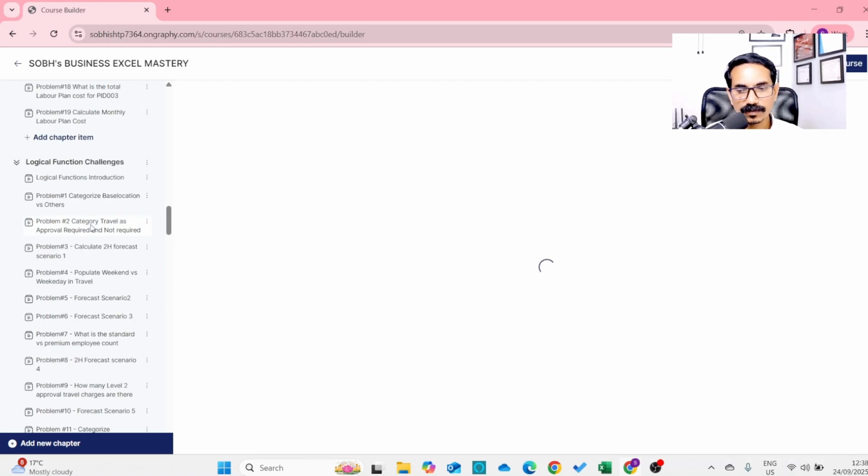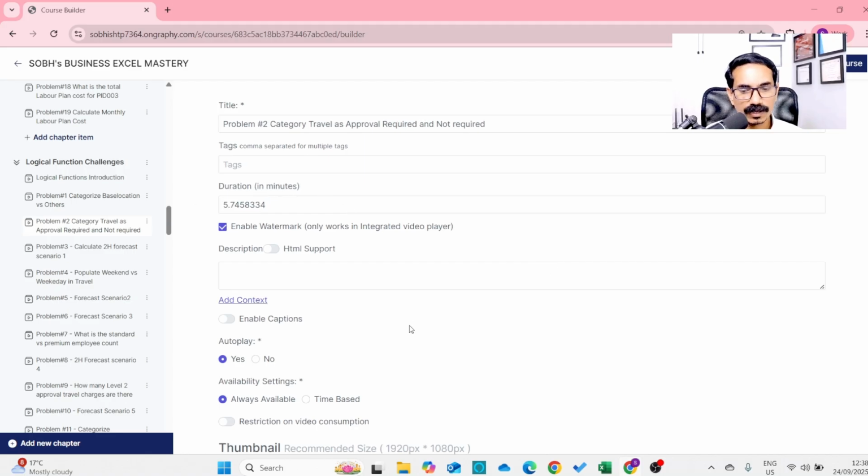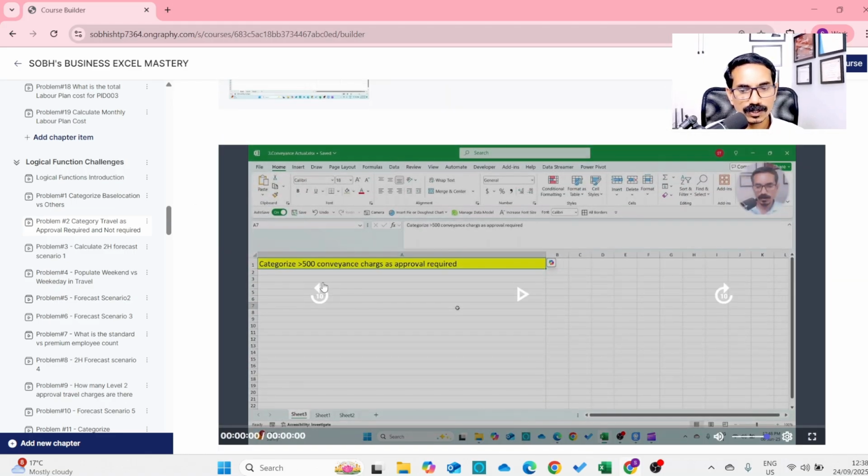For each module, there'll be a video that you can watch. The video will start with a problem. For example, here, categorize more than 500 conveyance charges as approval required. This is the problem. Then I will explain to you how to solve that problem. Okay. So this is the course portal overview.